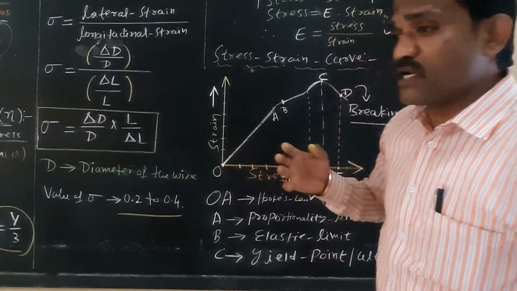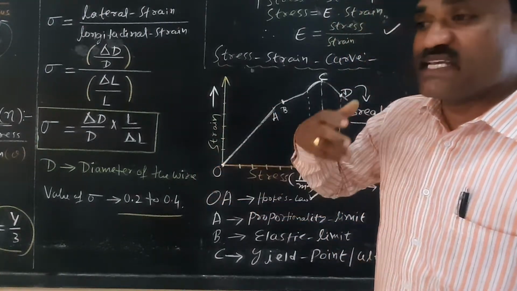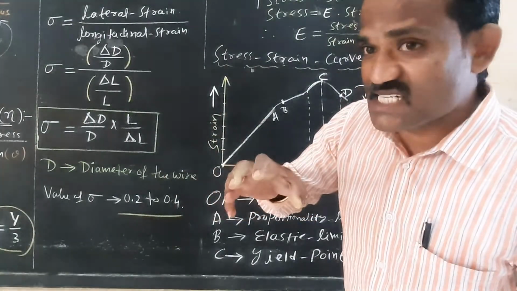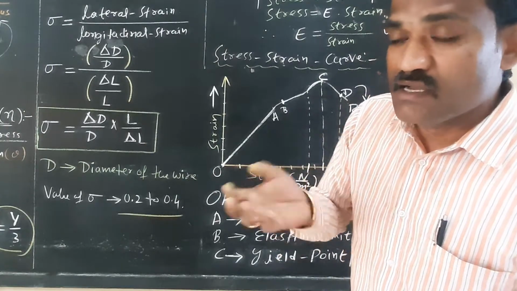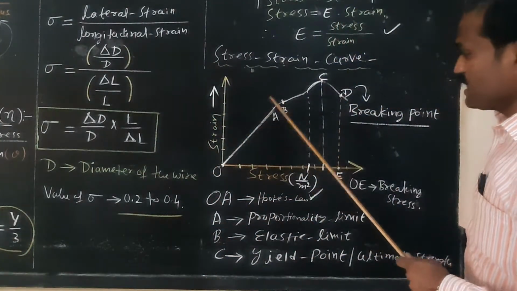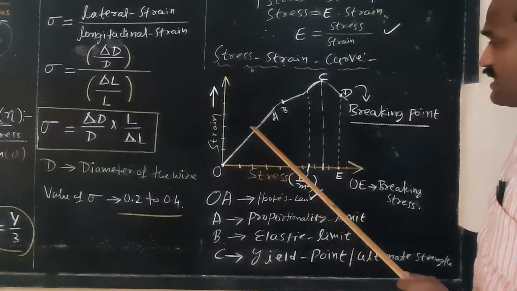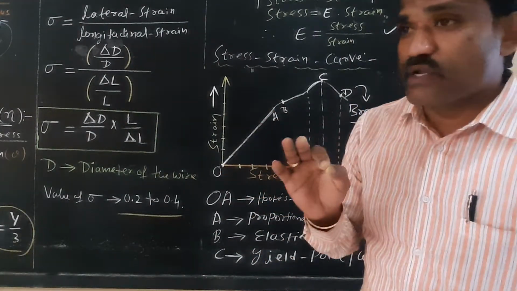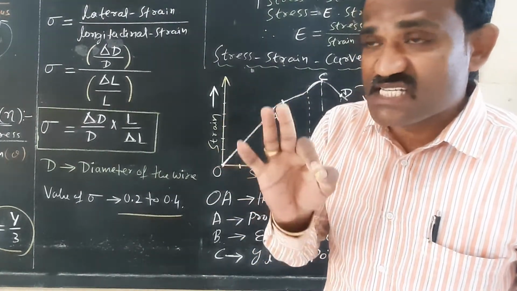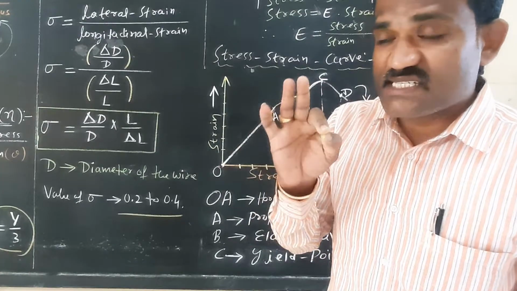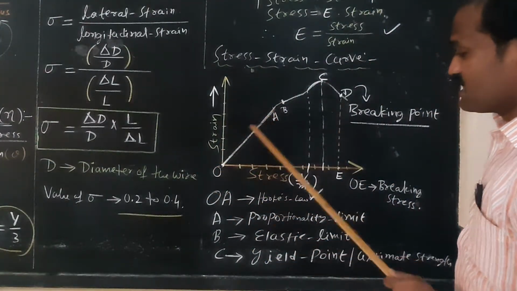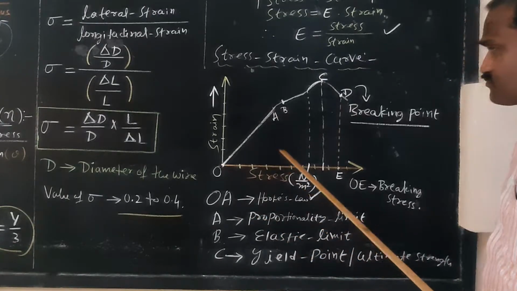Beyond A, what happens? You increase the stress, there is an increase in the length, and you decrease the load, you decrease the stress, again it will get back to its original configuration. So B is called elastic limit, right? O to A is an elastic region where Hooke's law will hold good. Stress is directly proportional to strain. As stress increases, strain will also increase. A is the proportionality limit.